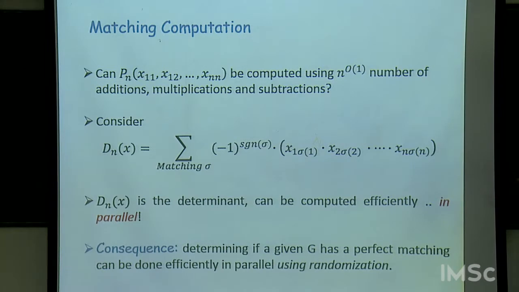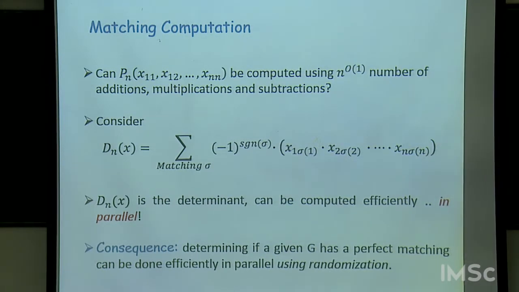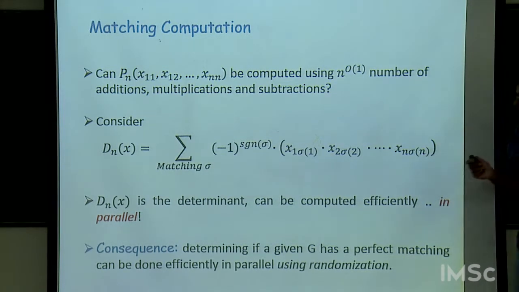So, right? Okay. One thing maybe I should have mentioned here is why it is good enough to consider this, is because for a given graph, this polynomial is identically 0 if and only if the permanent is identically 0. They have the same set of monomials.